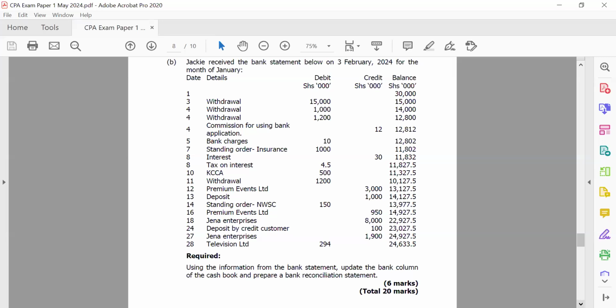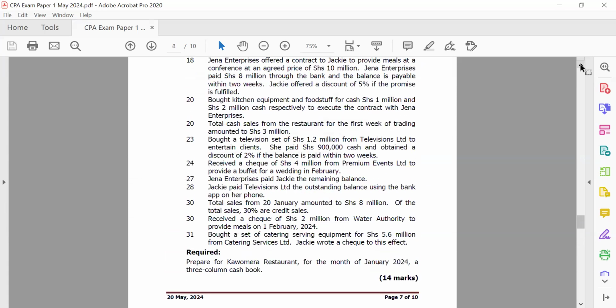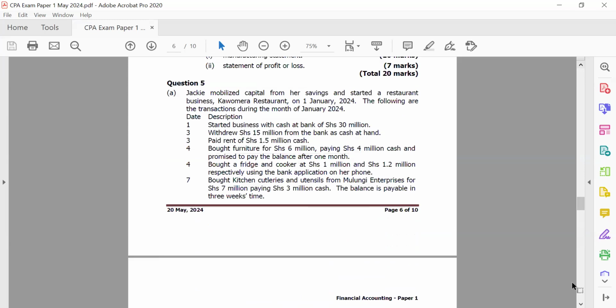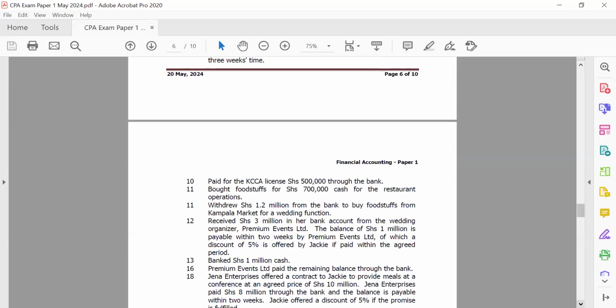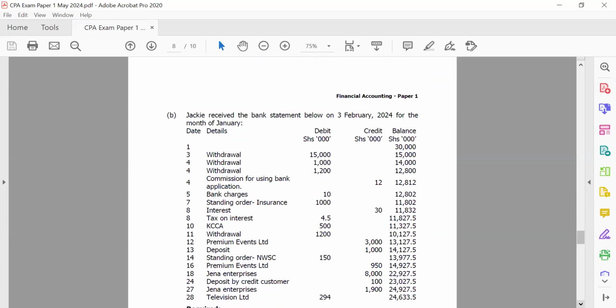So it means that the question that is on the cash book continues down to the bank reconciliation. So after you prepare your cash book, you're now supposed to reconcile it with your bank statement here.